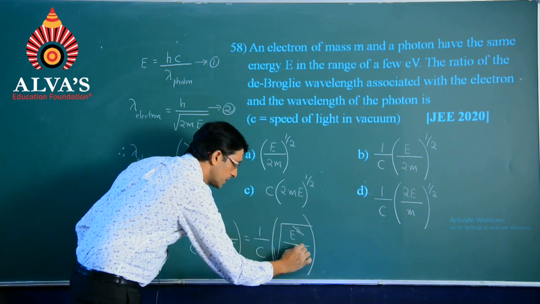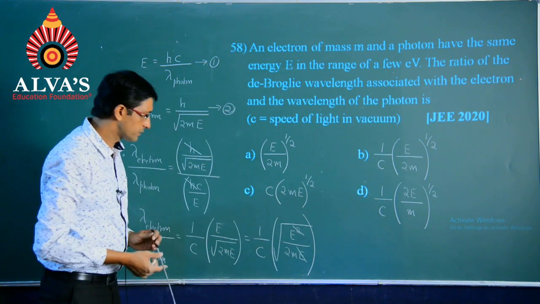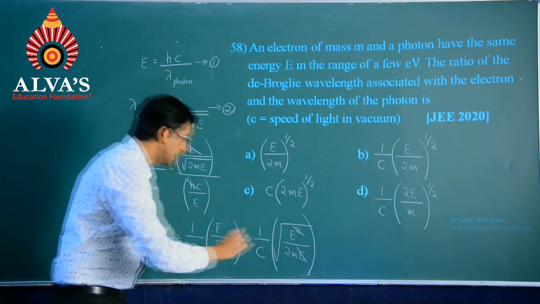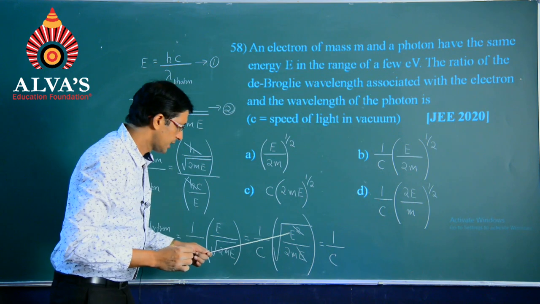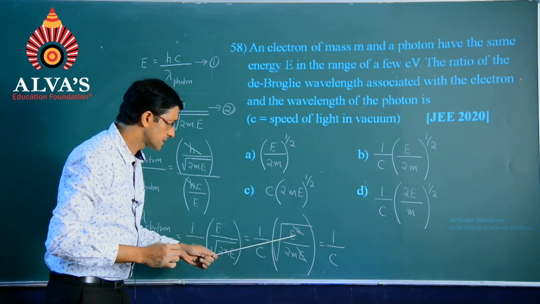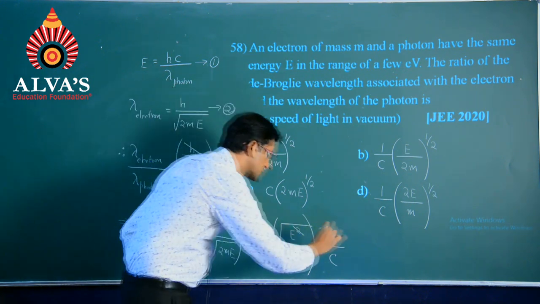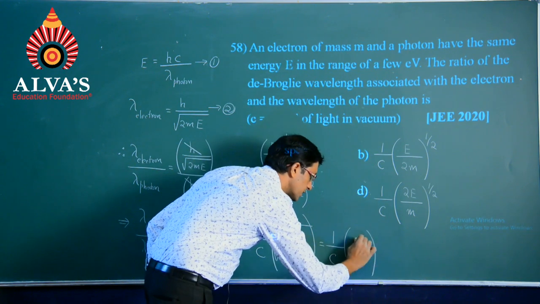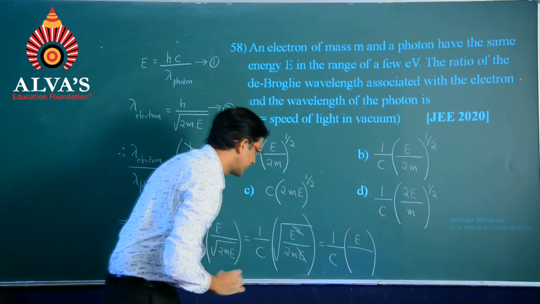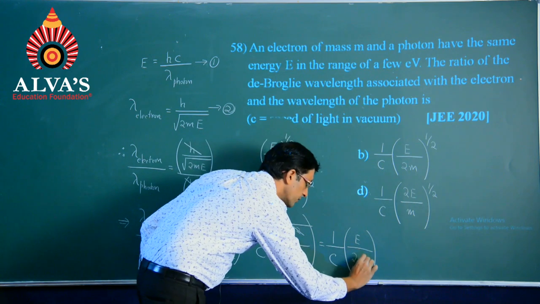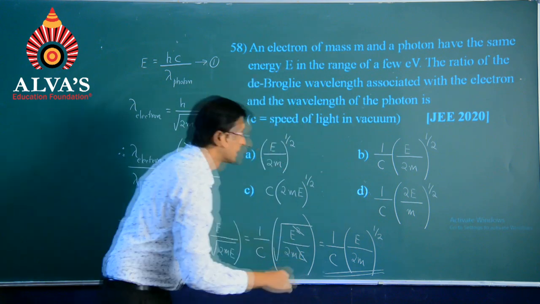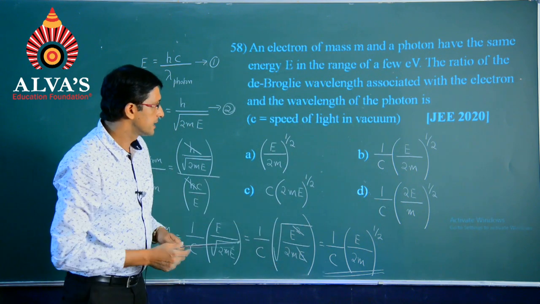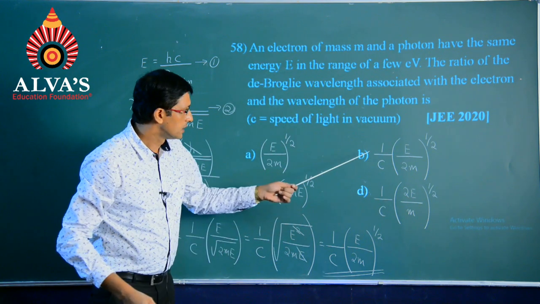Cancelling E in the numerator as well as denominator, finally we get 1 by c, and the term inside this bracket could be written also as E divided by 2m whole power half, and that belongs to the second option.